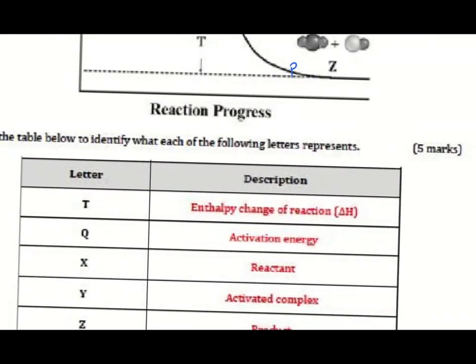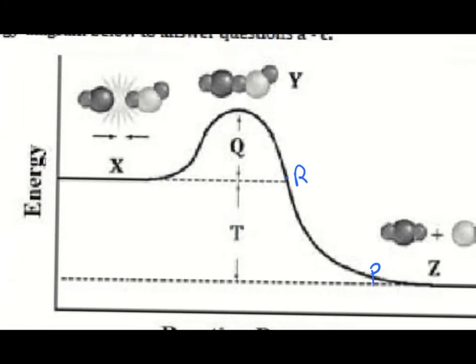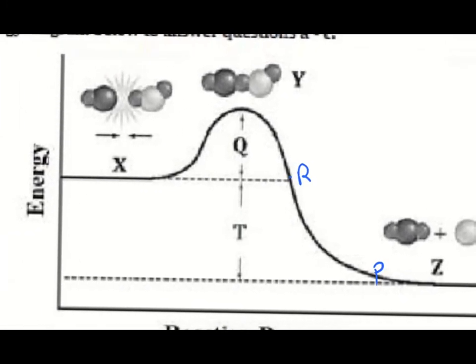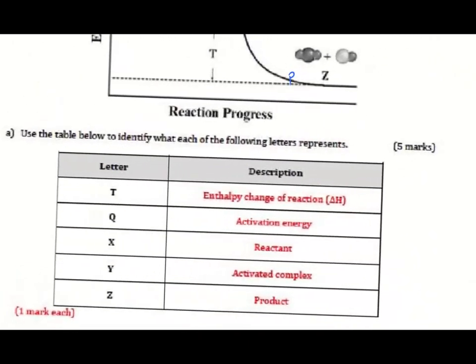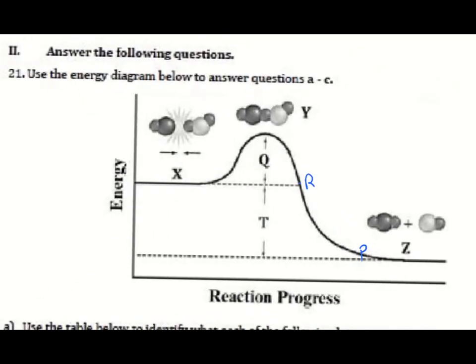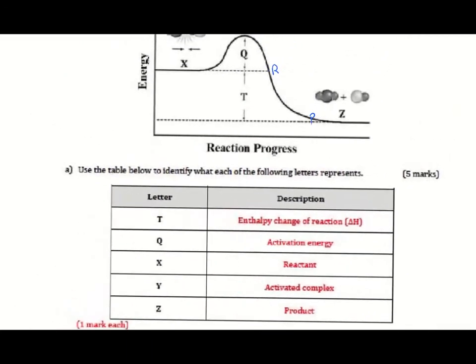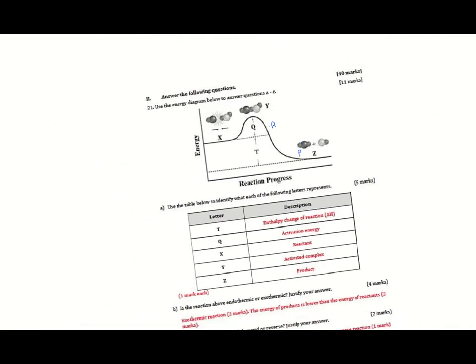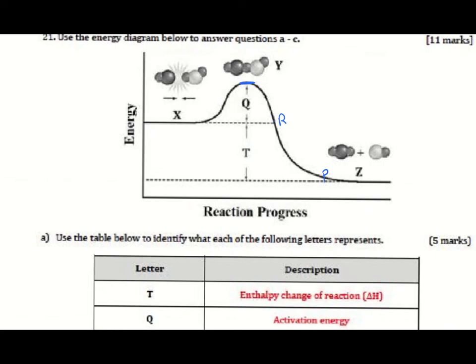T is the enthalpy of reaction, delta H. Q is the difference between reactant and the peak, the activated complex peak. So this is the value of EA for the forward reaction. So it is the activation energy. X is the enthalpy of reactants. And Z is the enthalpy of product. What's left is only Y. Y is the activated complex.